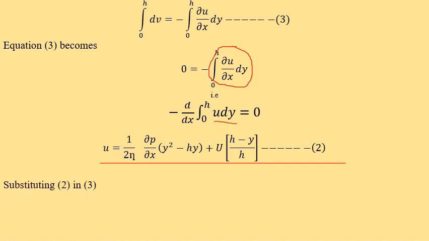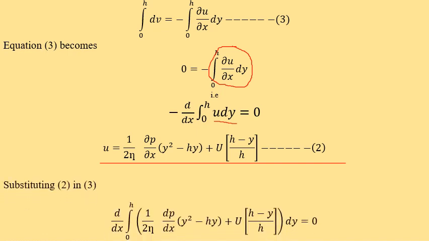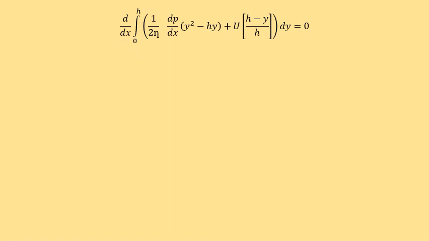Substituting this in equation number 3, we get d by dx of integration of 0 to h of 1 by 2 eta del p by del x into y square minus hy plus u into h minus y over h, into dy, that is equal to 0.